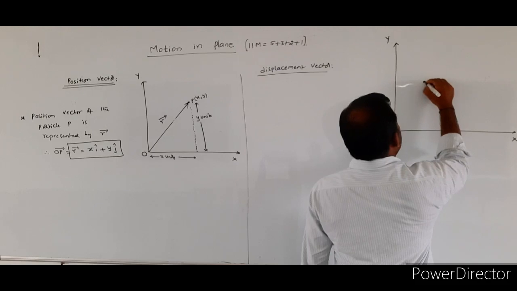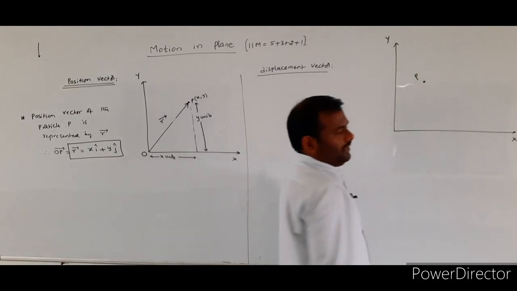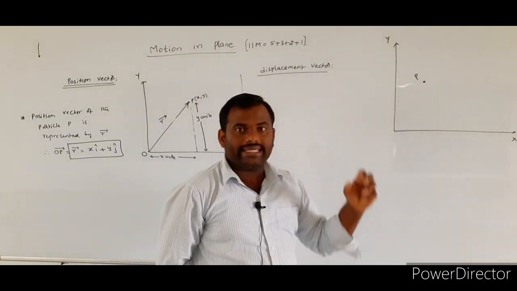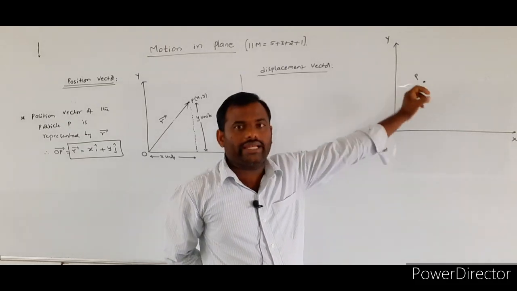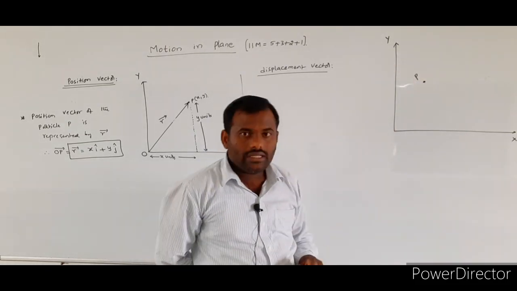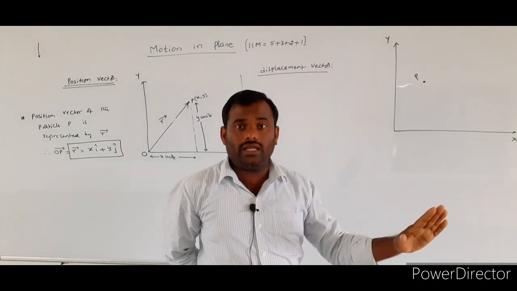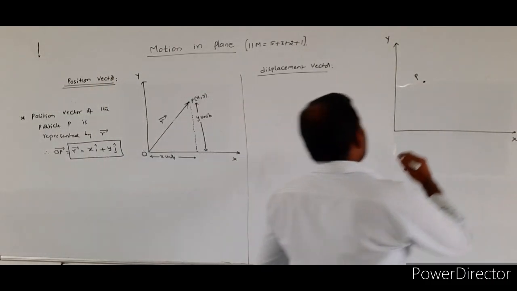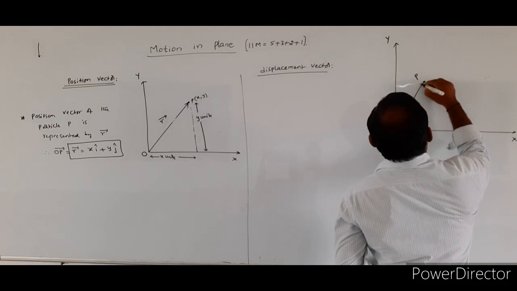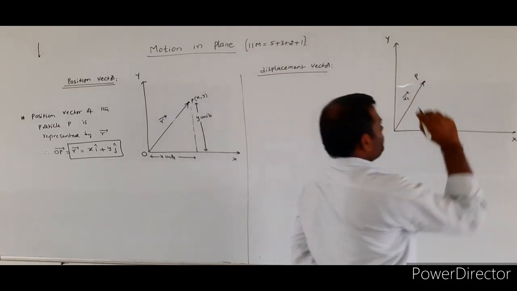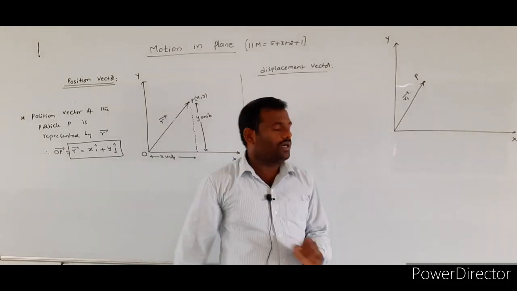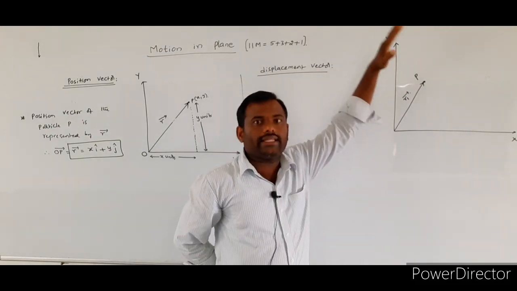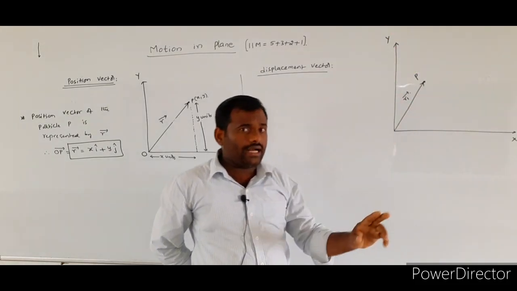Initially I assume that the particle is located at the point P. Whenever a particle is in the xy plane, to represent its position we use the position vector. So the position vector of the particle at the point P is R1 bar.